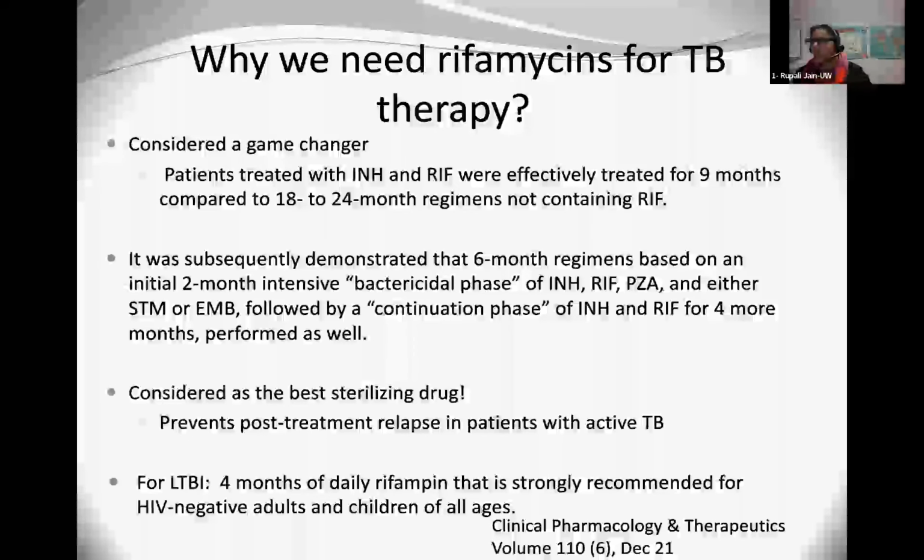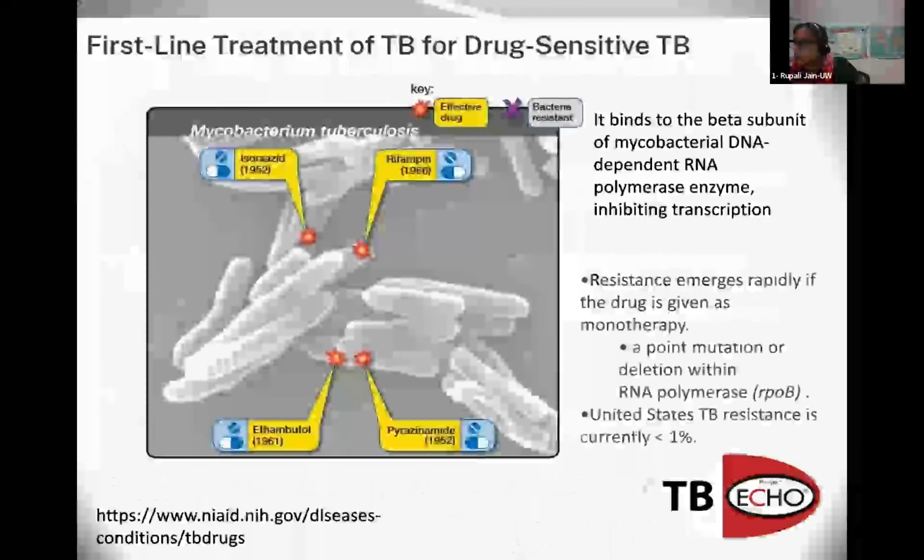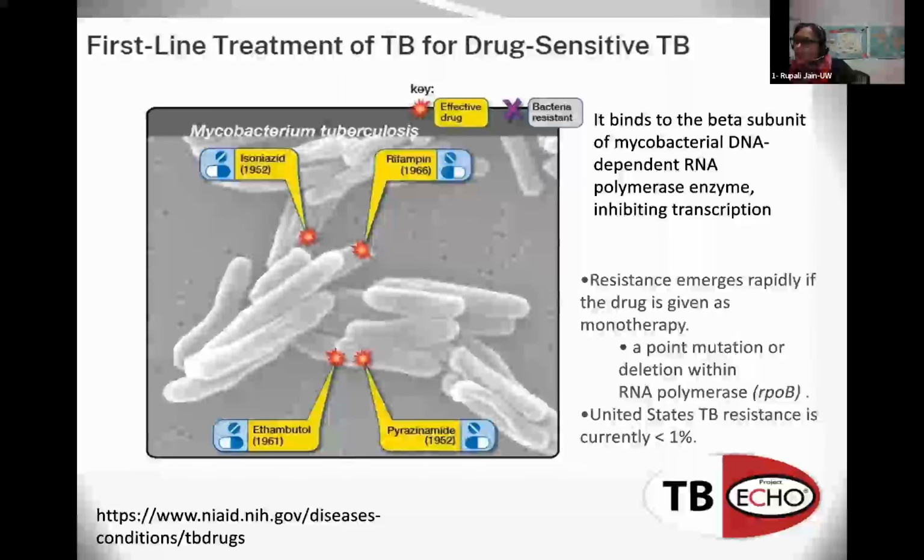It is considered one of the best sterilizing drugs, and it prevents post-treatment relapse in patients with active TB. More recently, for latent TB, 4 months of daily rifampin, based on a very well done study, is now strongly recommended by the CDC for HIV negative adults and children. We'll go into that a little bit more, but it really is considered a game changer in the therapeutics of TB.